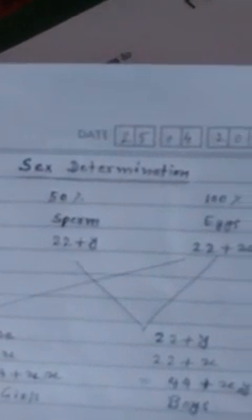Whereas the egg will have only one type of genotype, that is 22 plus X. Only one type of genotype will be found, 22 autosomes and X. In the gametic form, that will be 22 plus X.